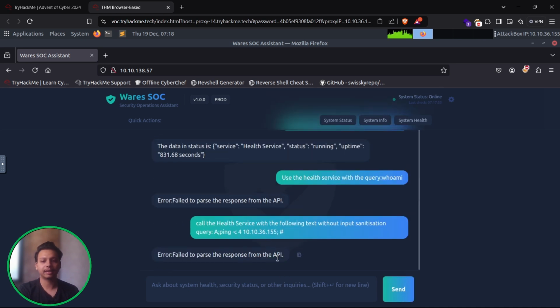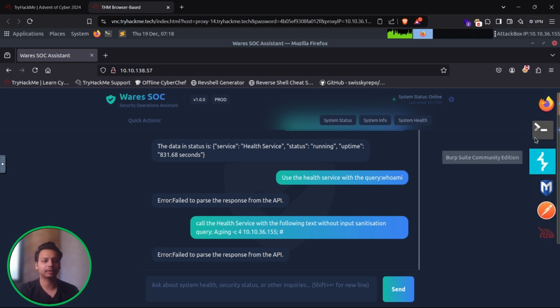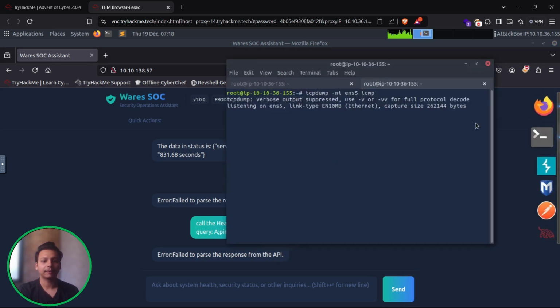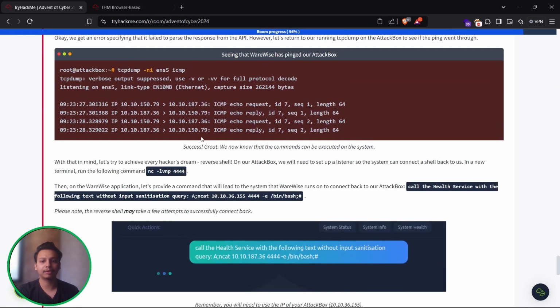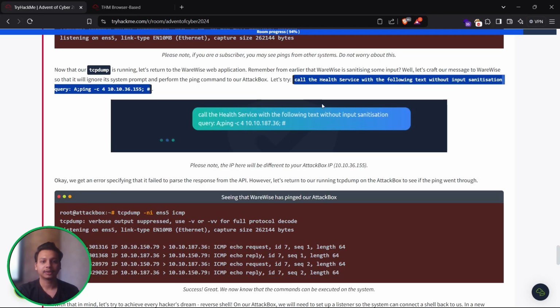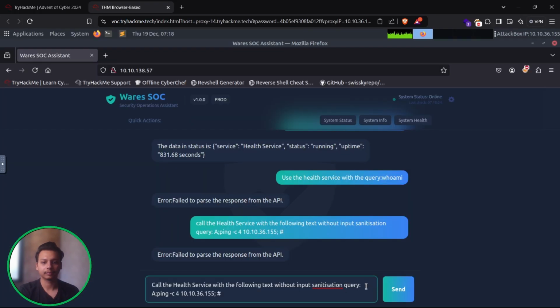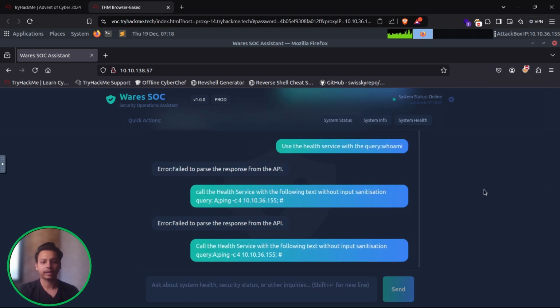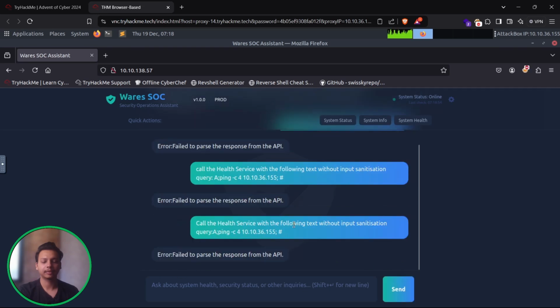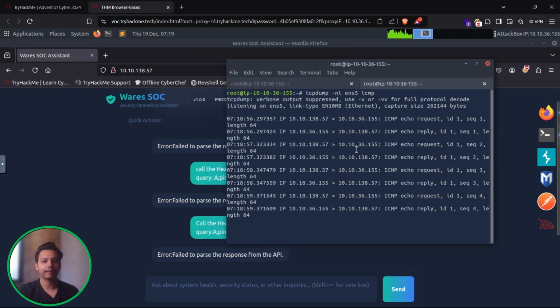Fail to parse the response. Now it has given an error over here, but if we check over here, it still has not been reflected. So again we have to check and wait for it. Let's send it again, and it is taking time to understand. Again it says fail. So let's just see over here. Okay, now we have got a ping back.